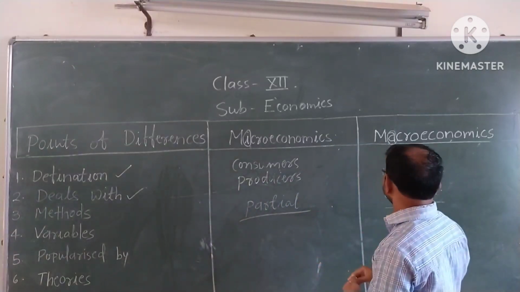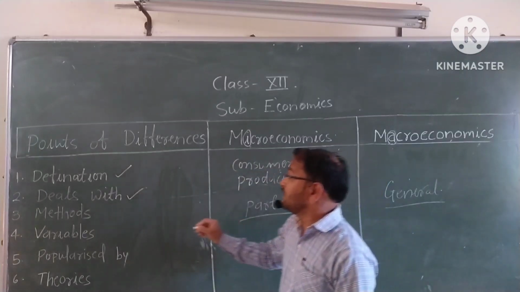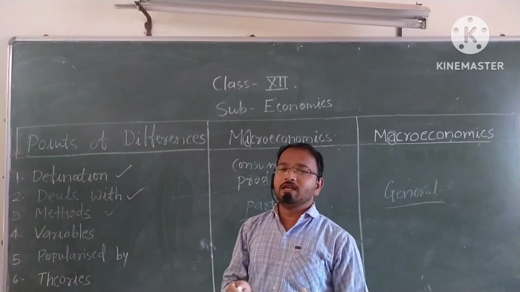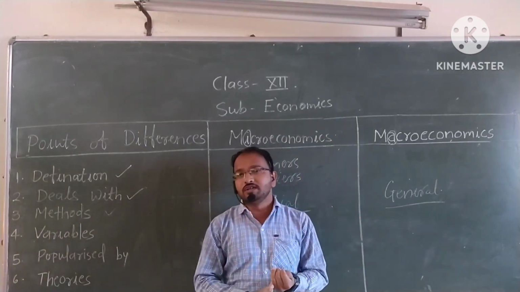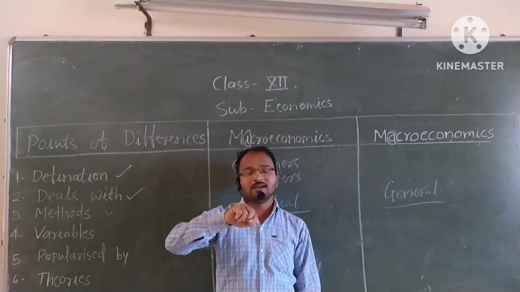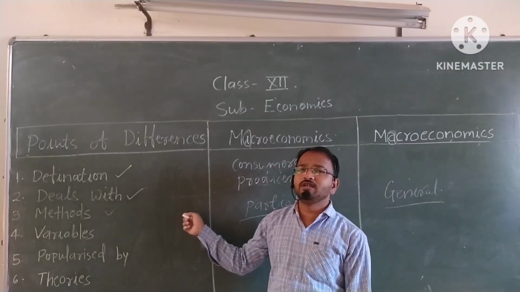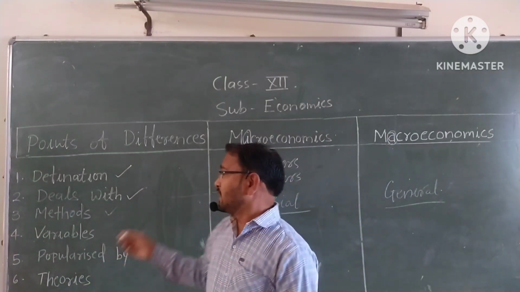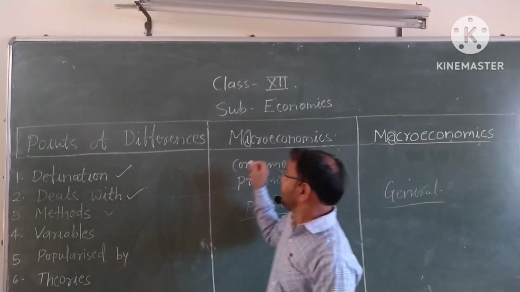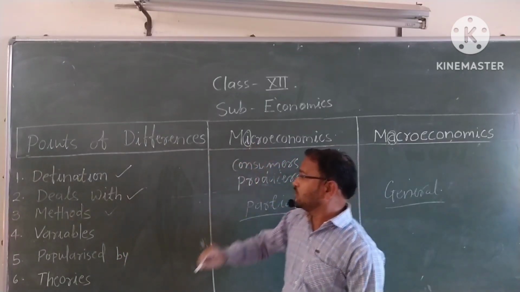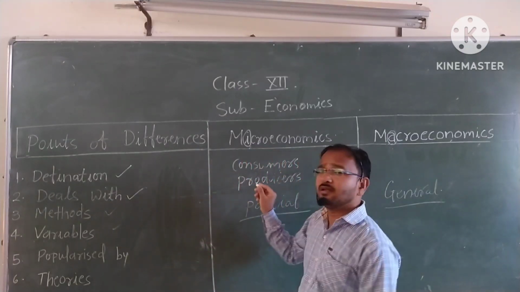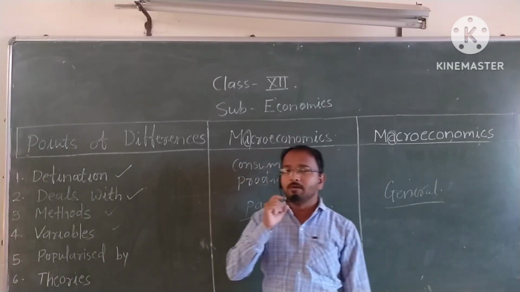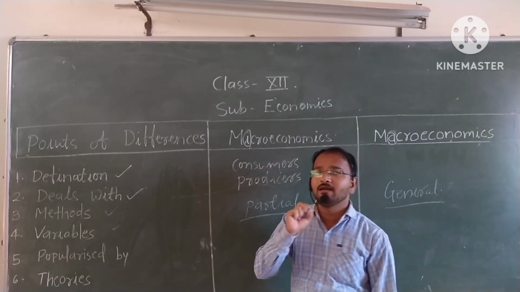Then, what are the variables? We learned about method, then about variables. In microeconomics, the major variables involve individual demand and individual supply. We deal with individuals, as we learned in the definition.